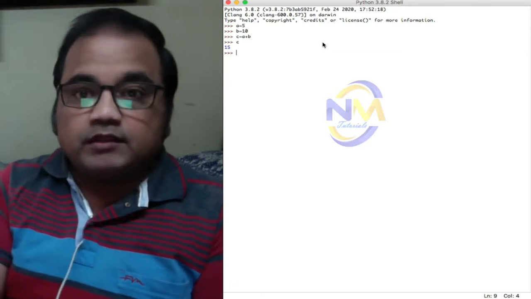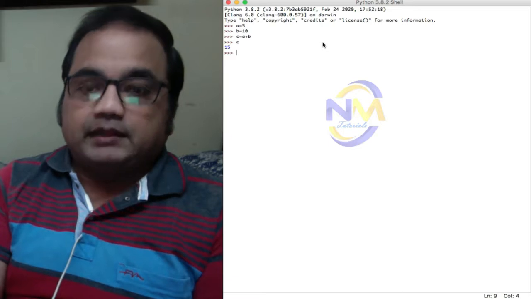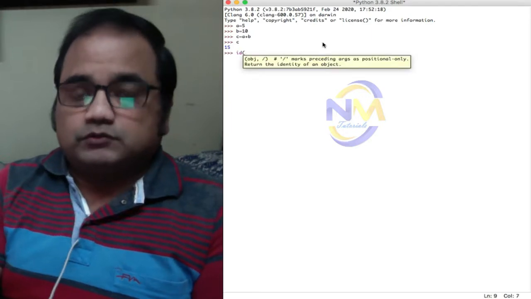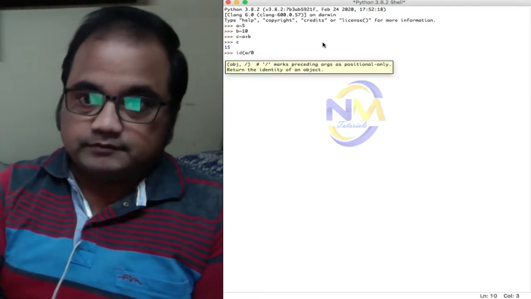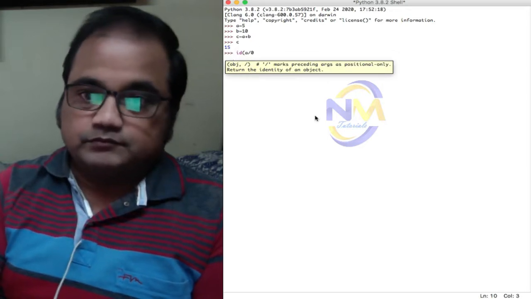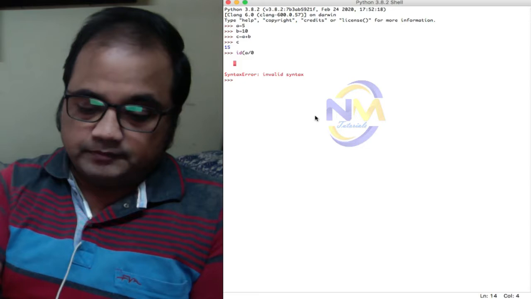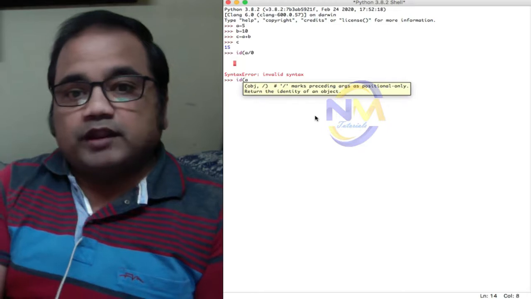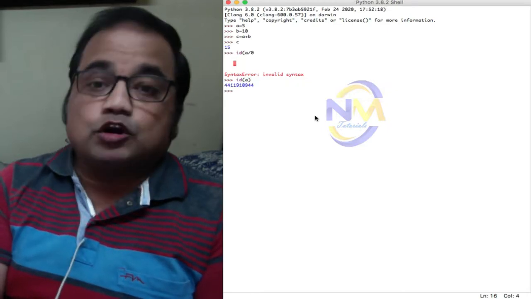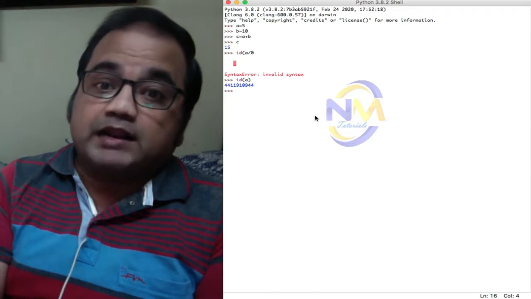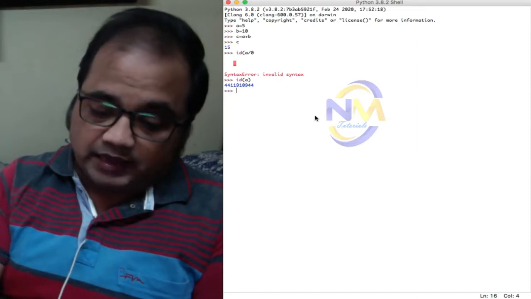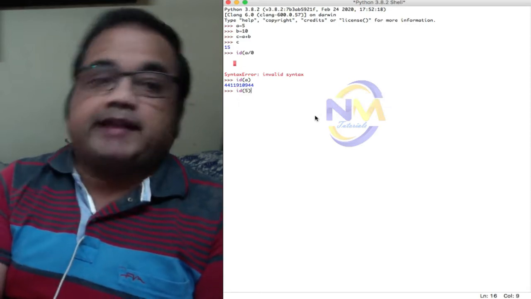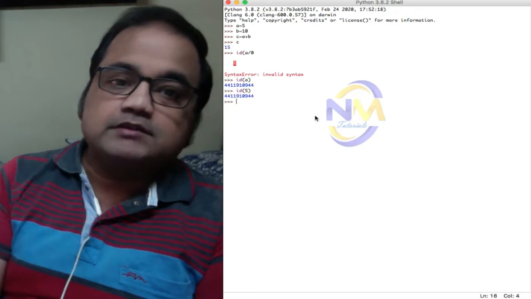For example, say I use ID as a method: ID A. It gives me the unique identification of A, but actually it's the unique identification of 5. Suppose I say ID 5, it will give me the same ID, right?